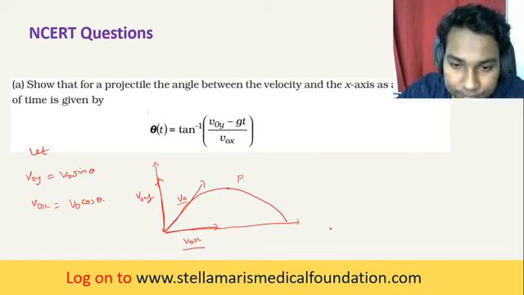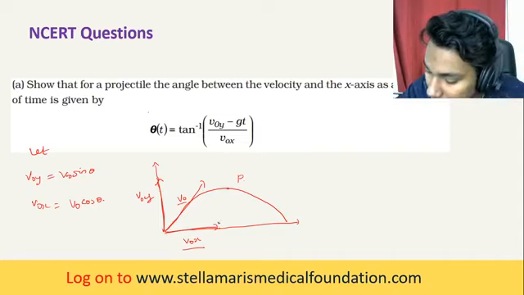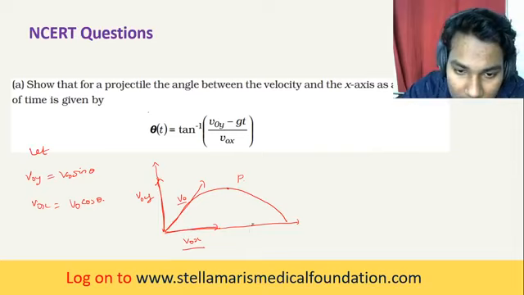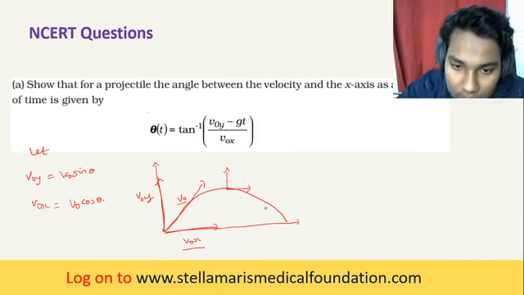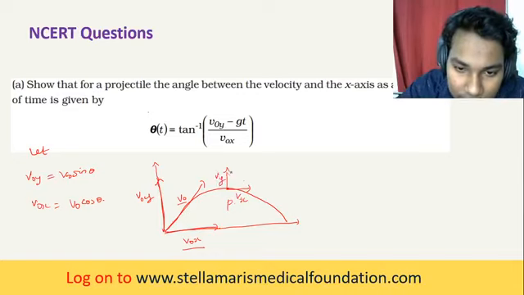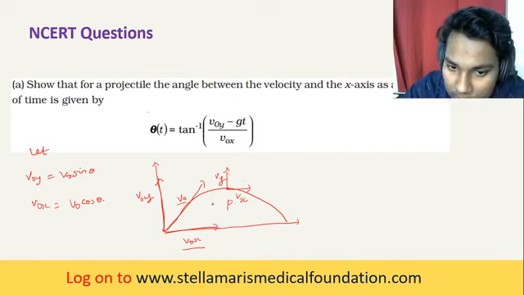As I said, this is the point in the path of the projectile. For this point, if you calculate the velocity at this point, at the point P, its horizontal and vertical components can be given as vx and vy. Okay, vx and vy, understand?